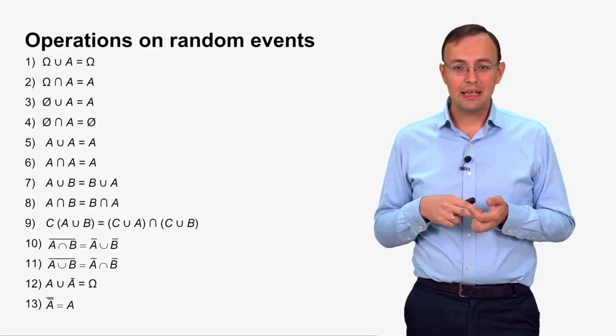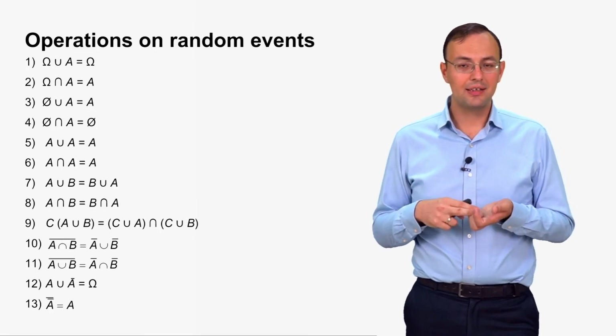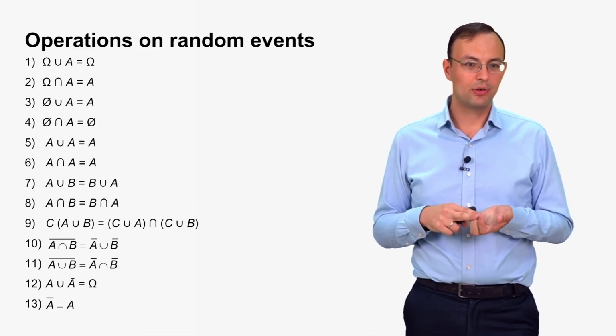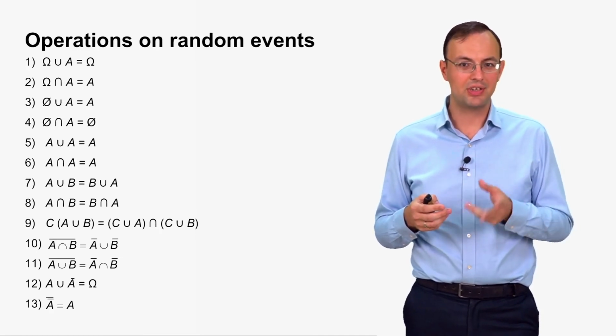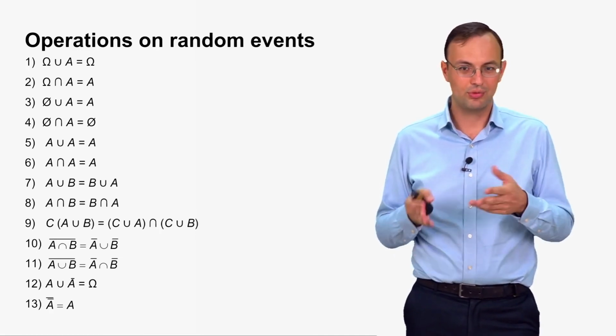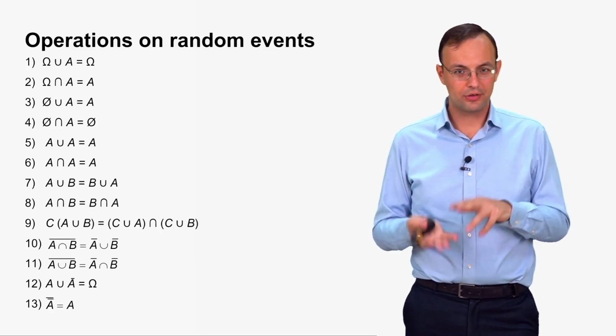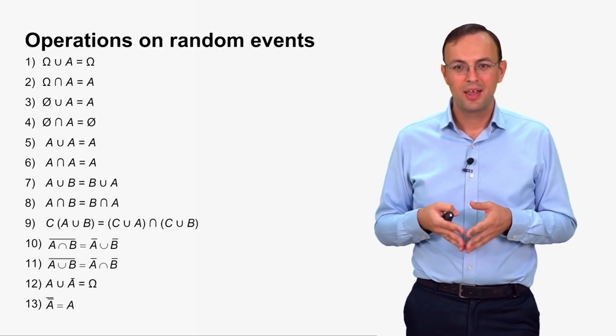Number 12: A or not A is equal to omega. Yes, because at least one of the two must occur every time, A or not A. So every time A either occurs or does not occur.